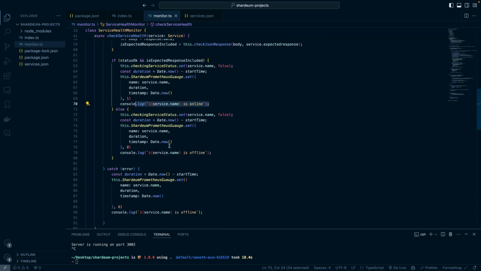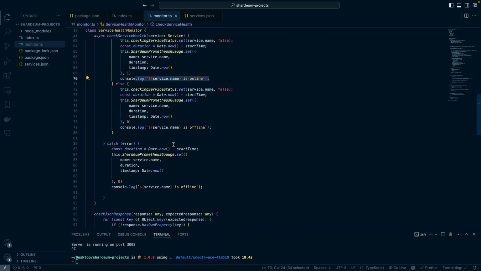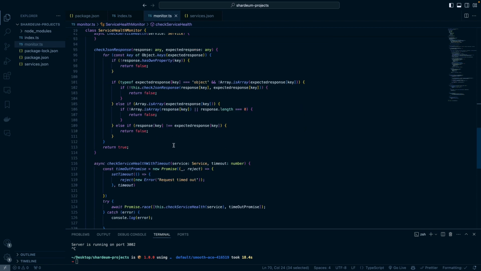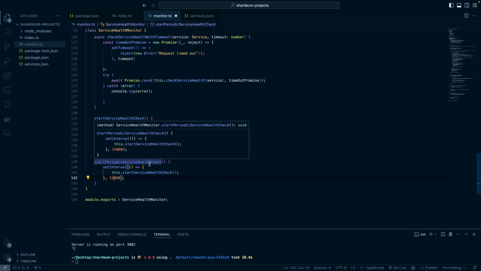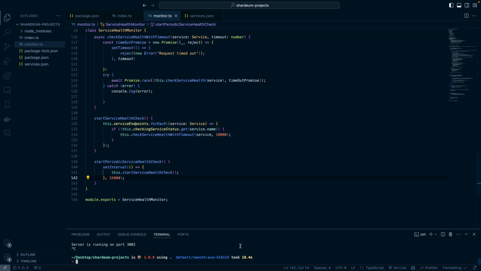And lastly, I think the only thing that I want to do is increase the timeout value from 5 seconds to 10 seconds, right? Sometimes this ping can take a little longer than expected. So the service timeout should be 10 seconds, meaning any service check that takes longer than 10 seconds should time out. This also means I can improve my interval here from 5 to 15 seconds, so let's give it a 5 second buffer before we start a new service check. Okay, so let's do this.